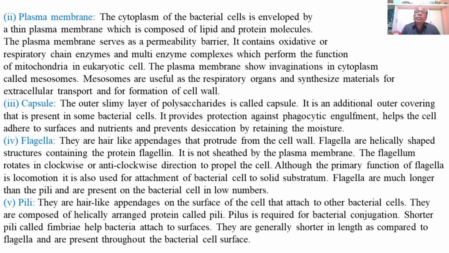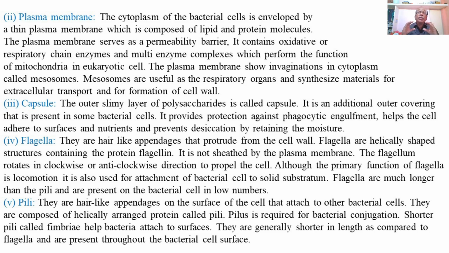The plasma membrane shows invagination in the cytoplasm called mesosomes. Mesosomes are useful as respiratory organs and synthesize materials for extracellular transport and for the formation of the cell wall.